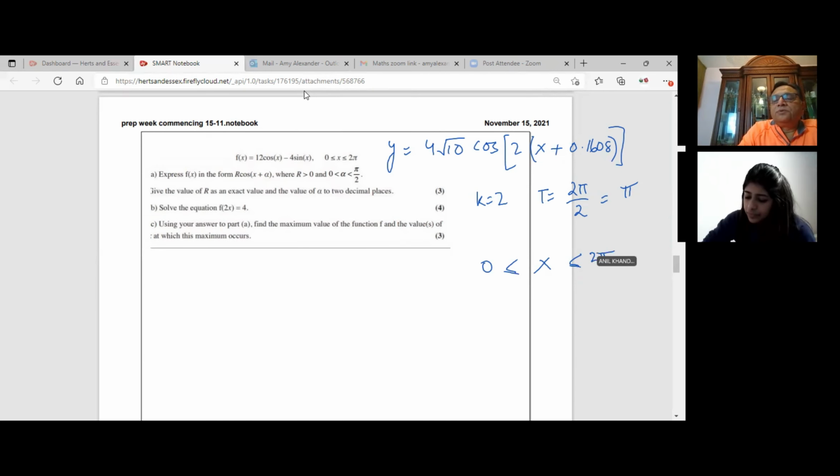So now we can multiply. We can add 0.1608, we could do either way. x plus 0.1608, and then we'll multiply by 2, right?